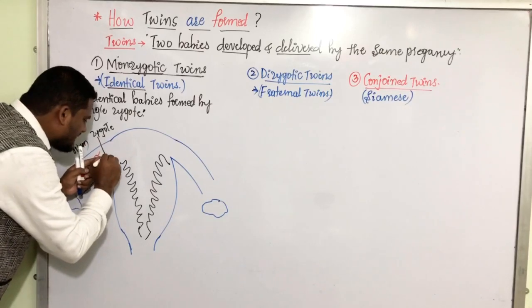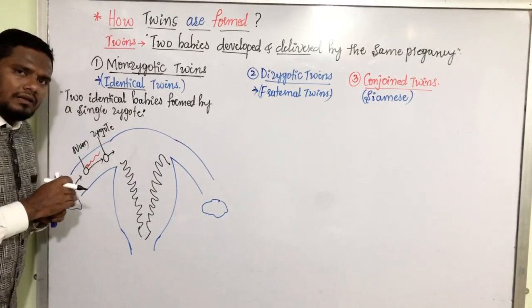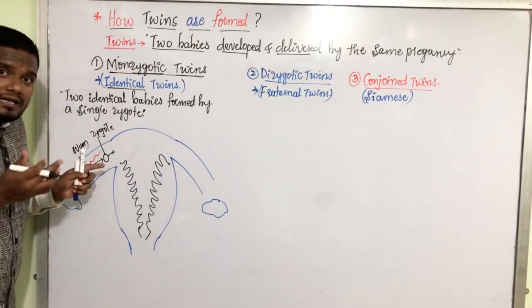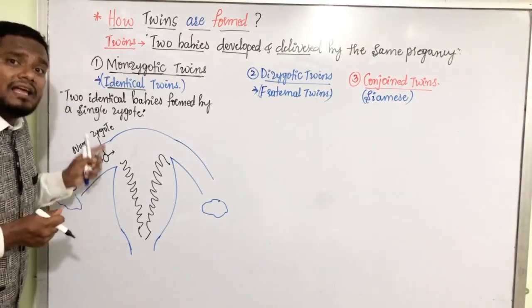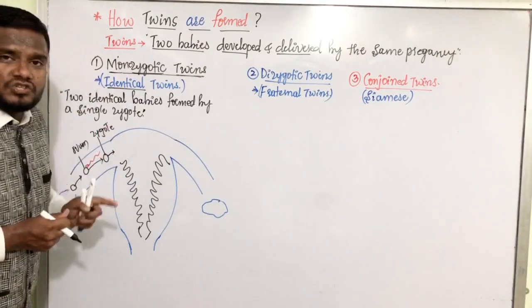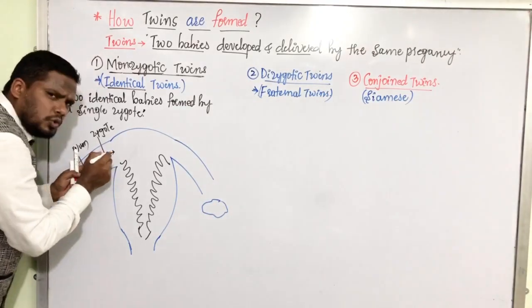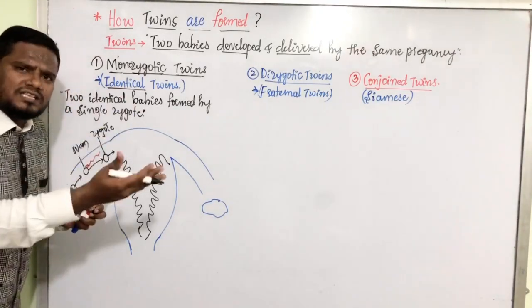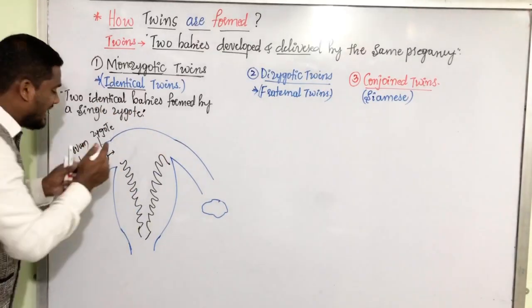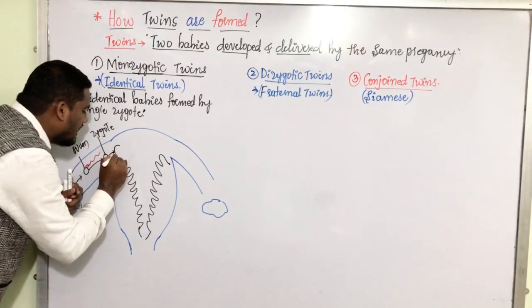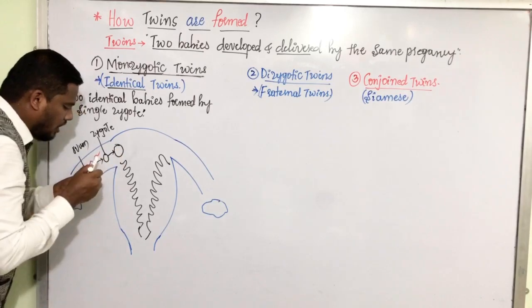Now, from this zygote, what is happening to this zygote? Zygote is undergoing repeated mitotic divisions, that is cleavages. Here, this cell divides into two. From 2 cells, we get 4 cells. From 4 cells, we get 8 cells. And ultimately, here we have an 8-cell structure formed.